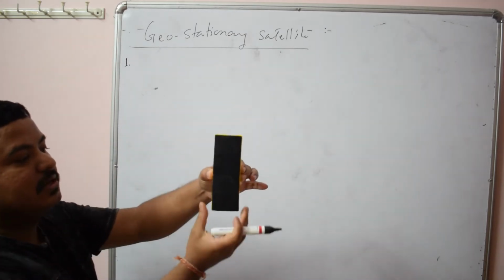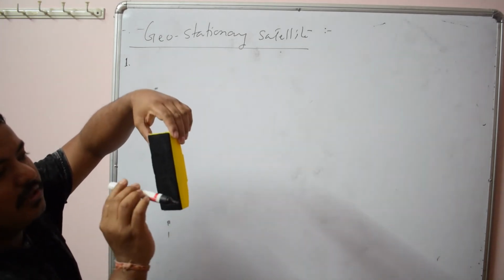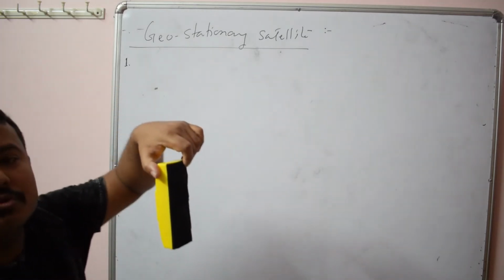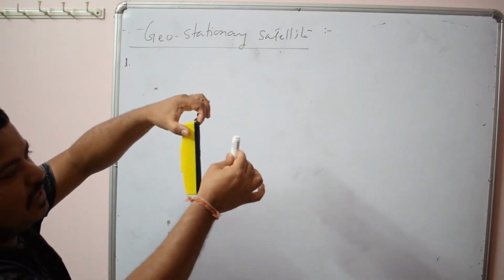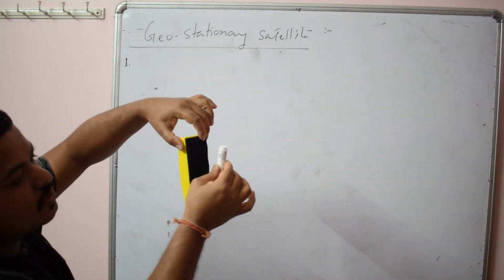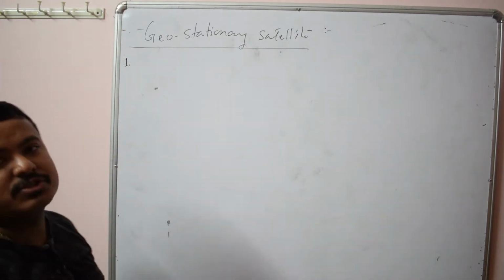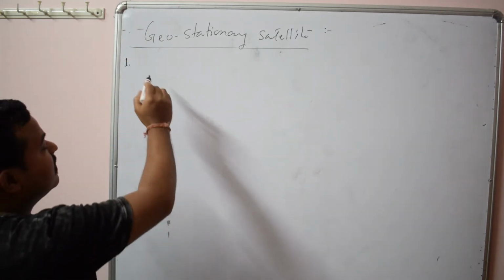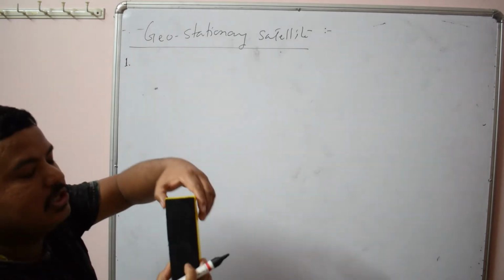Equatorial plane of earth means what? Suppose this earth is rotating this way, and the satellite is also revolving around the earth in the same equatorial plane, in the same direction, that is from west to east. Then only, if they revolve at the same speed in the same direction, every time they remain at the same position, meaning the relative speed between them is zero. In that case, it appears to be what? Stationary. So the first condition is that they should revolve in the equatorial plane of earth, or in a plane parallel to the equatorial plane of earth, like this way.